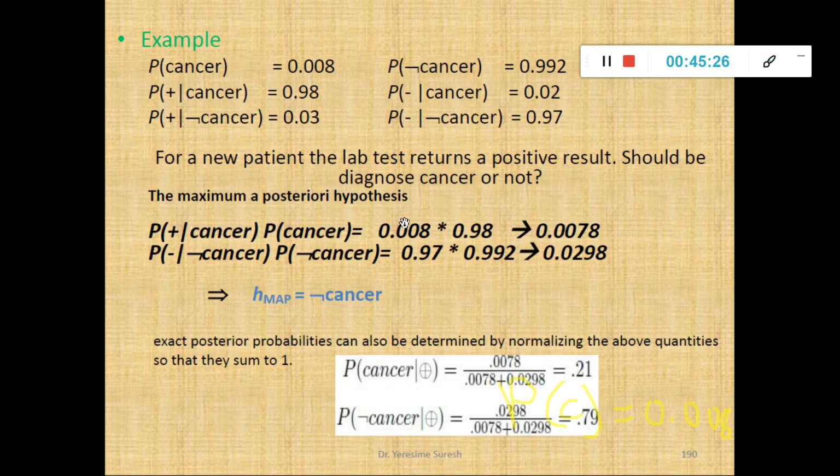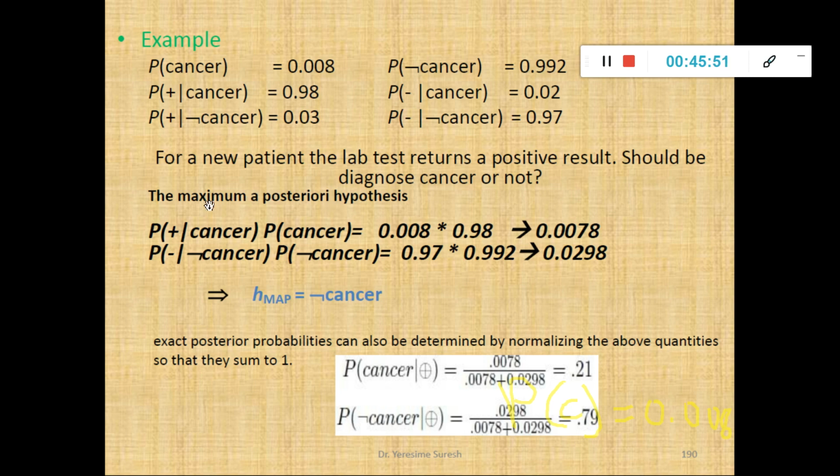So that is why I don't have evidence with respect to your mathematical formula for posterior probability, likelihood into prior probability divided by evidence. Evidence is not available, so I multiply likelihood and prior probability. Your posterior probability is nothing but the product of the prior probability and class conditional probabilities, or the likelihood.